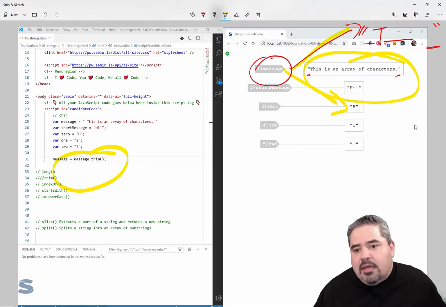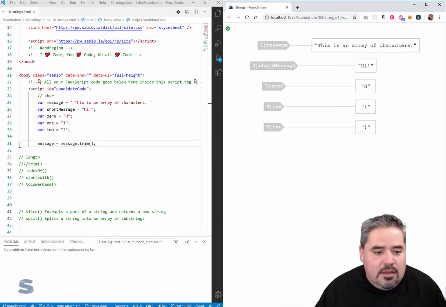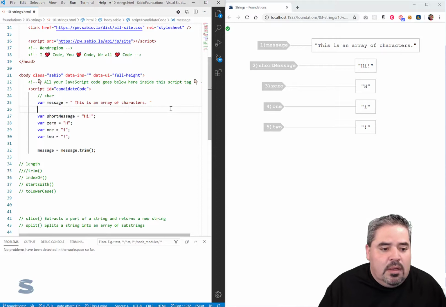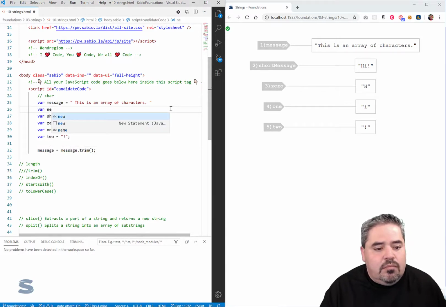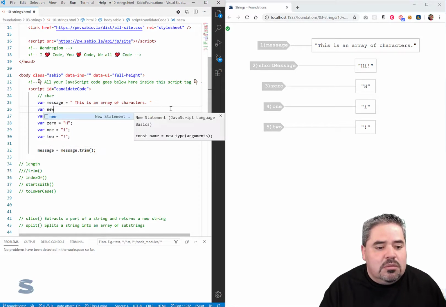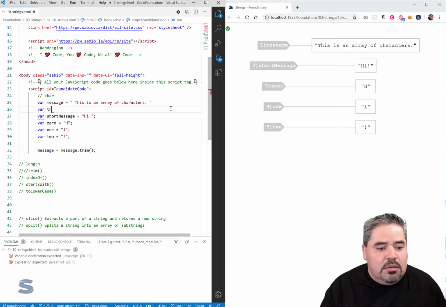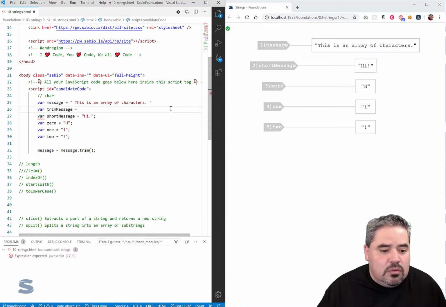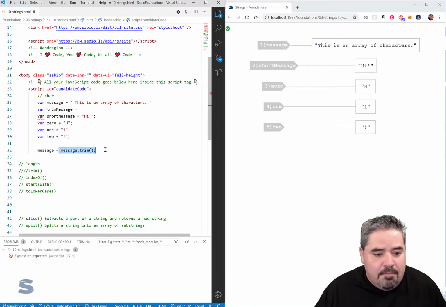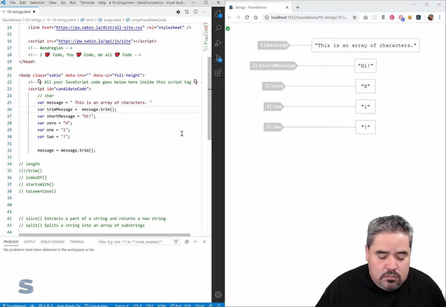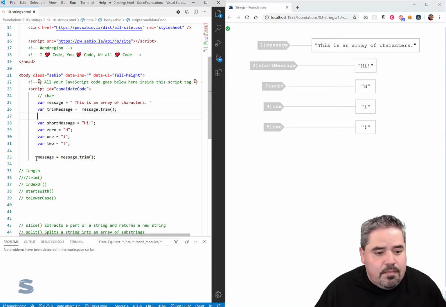Let me get in here. Our new message, we call it trimmed. Trim message is equal to, and I want to get this guy right here. I'm going to leave message alone. I don't want to change message.